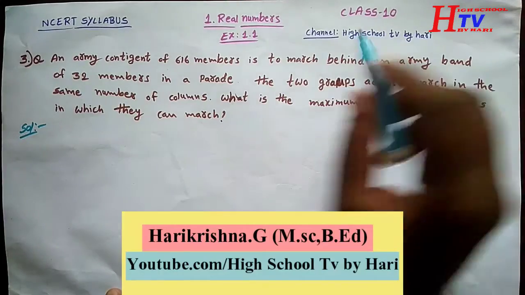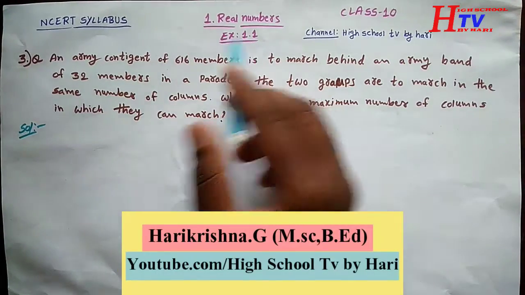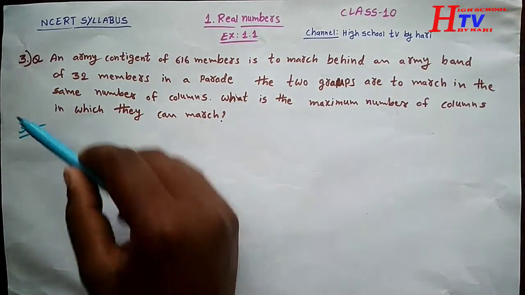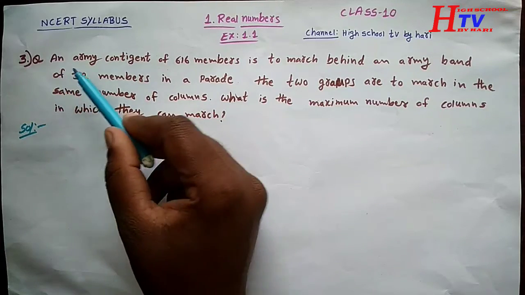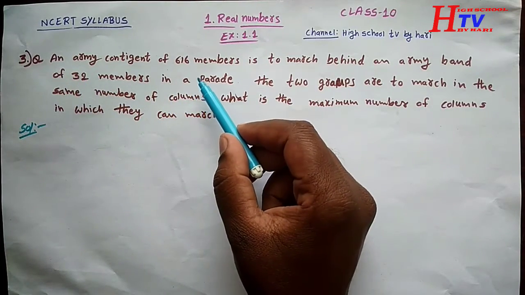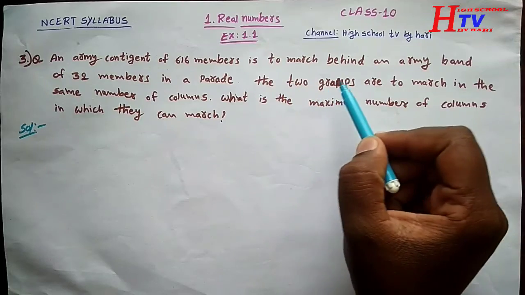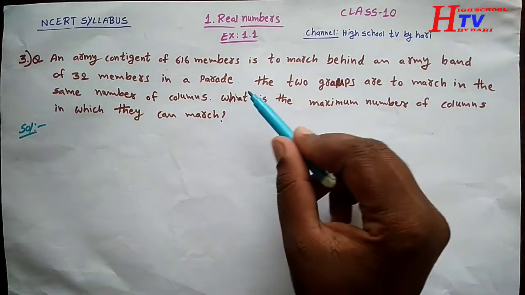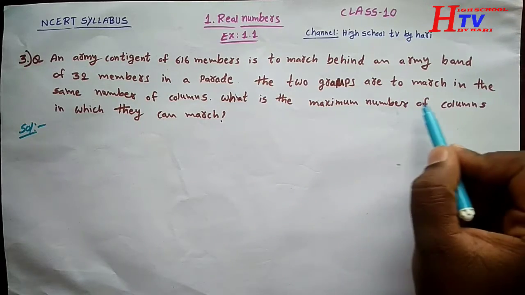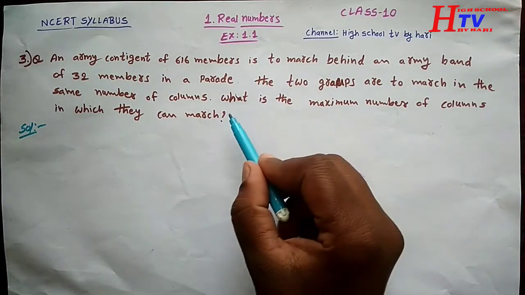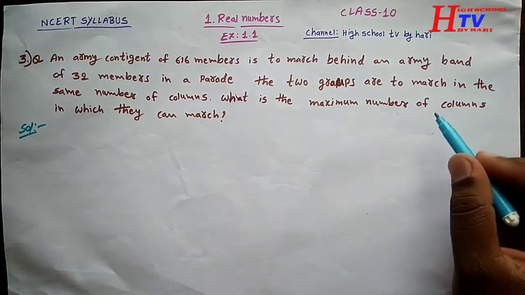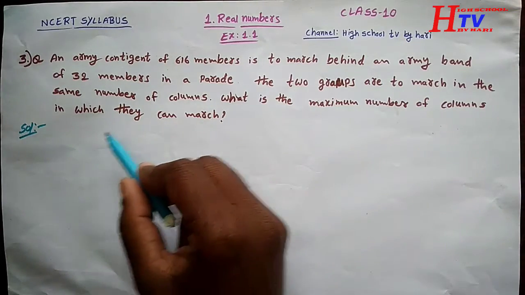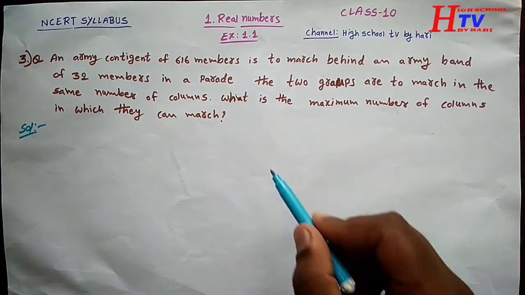Today's topic is real numbers exercise 1.1 and it is the third question. The question is: an army contingent of 616 members is to march behind an army band of 32 members in a parade. The two groups are to march in the same number of columns. What is the maximum number of columns in which they can march?